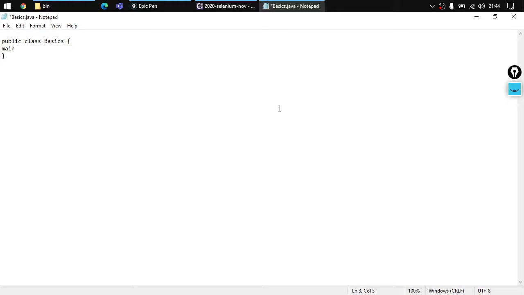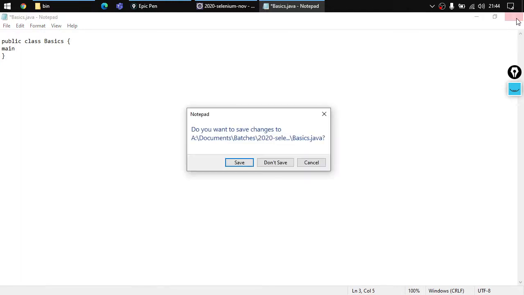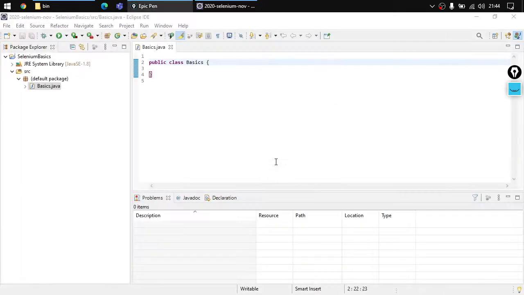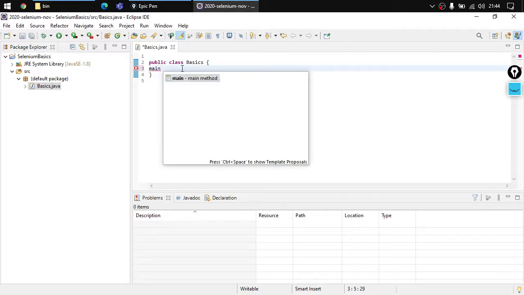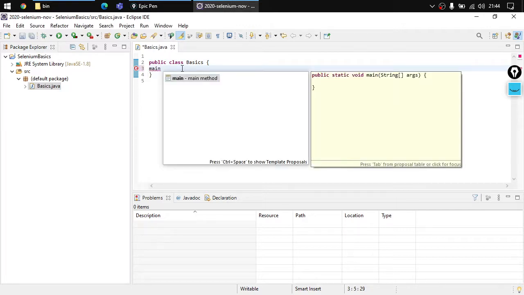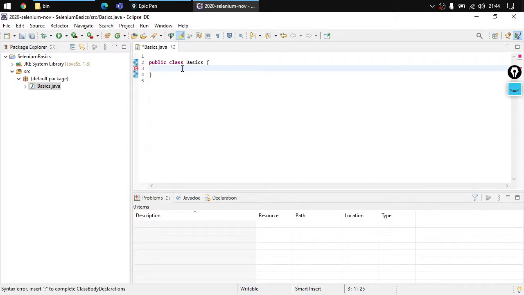Maybe there is something that can be used here, right? I'm not able to see that. But if I start typing in Eclipse, you would see something. It is suggesting me something: main method, right? I'll just start typing again, main, right? It doesn't show me anything.